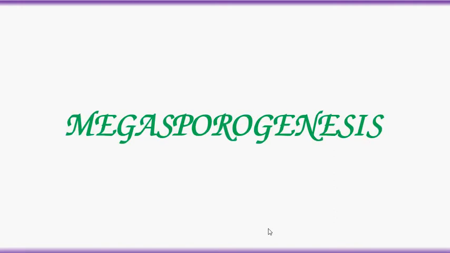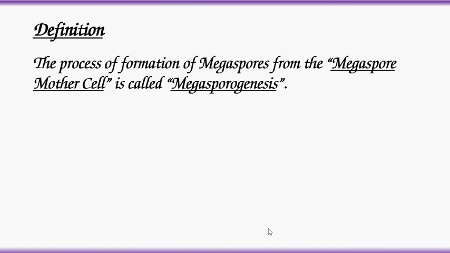Students, welcome back. Today we are going to discuss a small concept from sexual reproduction in flowering plants. The concept is megasporogenesis. What is meant by megasporogenesis, or how can we define megasporogenesis? The definition is: the process of formation of megaspores from the megaspore mother cell is called megasporogenesis. Let's see the process of megasporogenesis.